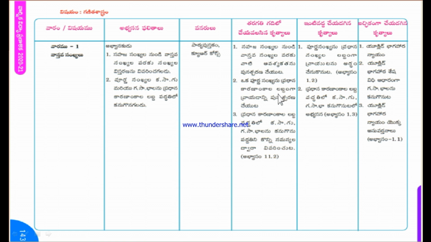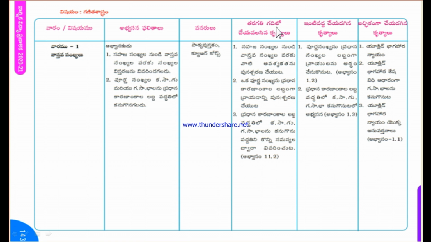In the second class you should learn the prime factorization of whole numbers, and in the third class you should learn how to find the LCM and GCD using prime factorization, and this is from exercise 1.2. These three are to be taken up in the classroom.